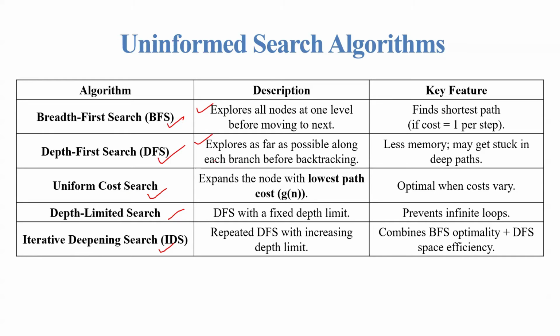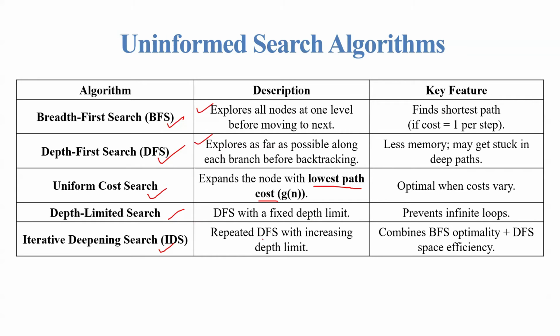UCS, uniform cost search, expands the node with the lowest path cost, that means g(n) is the lowest path cost. Next, depth limited search is DFS with a fixed depth limit. IDS, iterative deepening search, is repeated DFS with increasing depth limit.